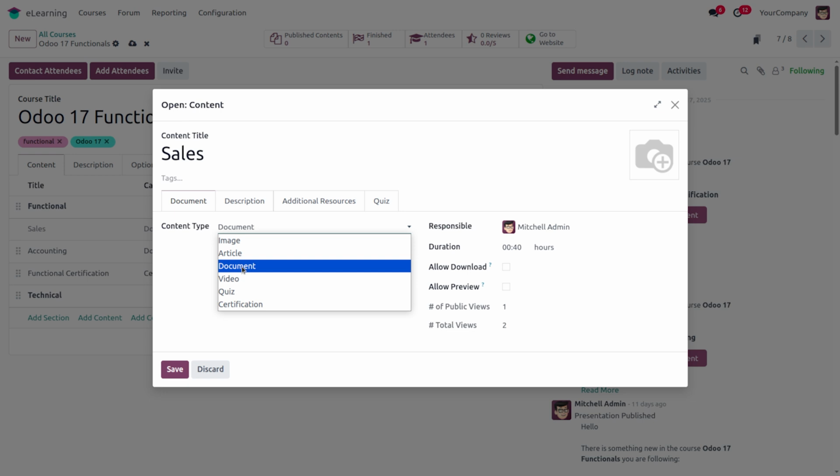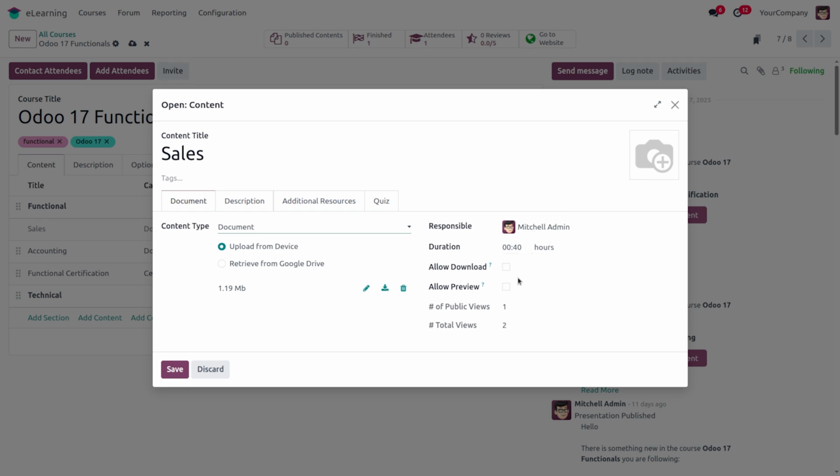Now I am choosing document as the content type, and when we choose document, there will be two more options: upload from device and retrieve from Google Drive. When we choose upload from device and click this, we will be redirected to our system files, and we can select the file we need to upload. If we choose retrieve from Google Drive, we have the option to add our Google Drive link here. Then we have the option to add the responsible person.